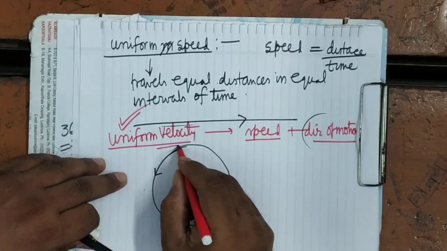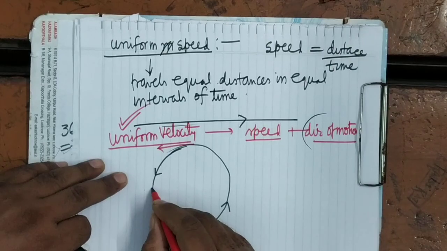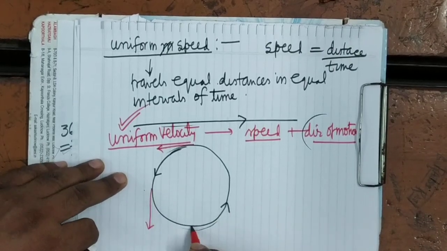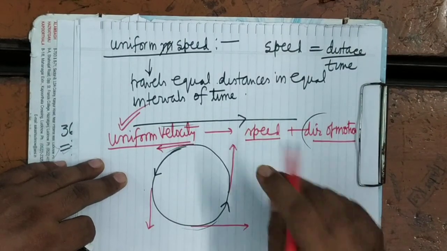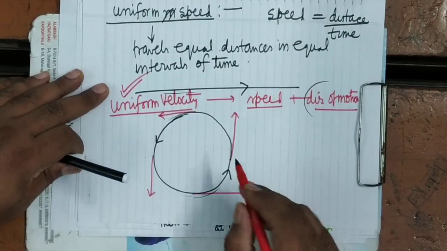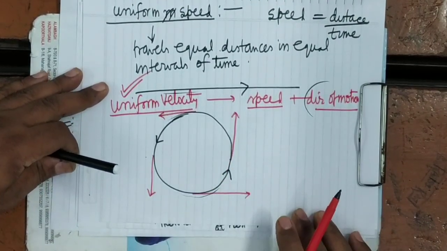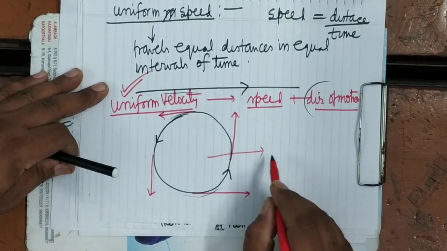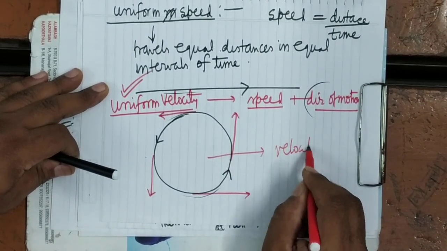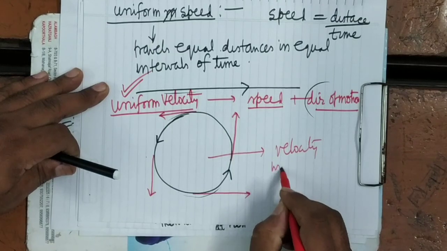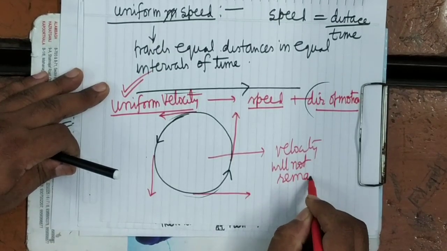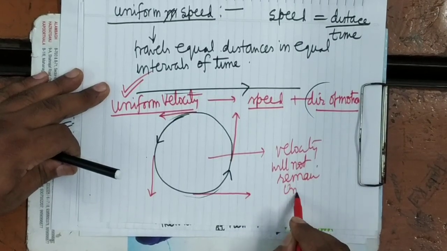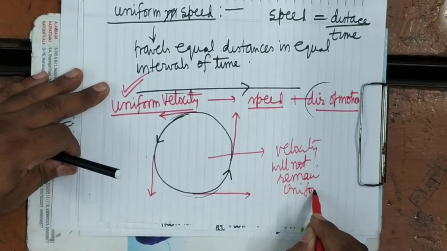Though speed is uniform, the direction of motion is continuously changing, which is tangential here. Direction of motion is changing, therefore velocity will not remain uniform.